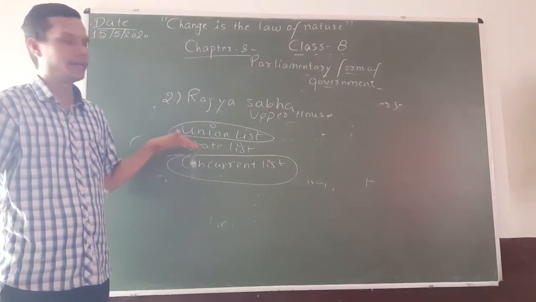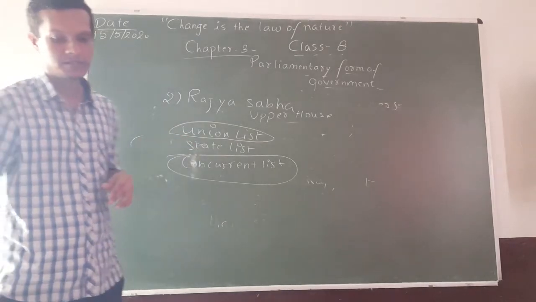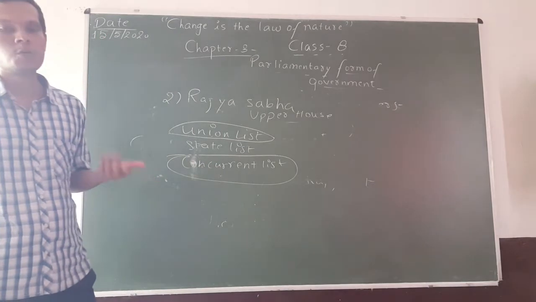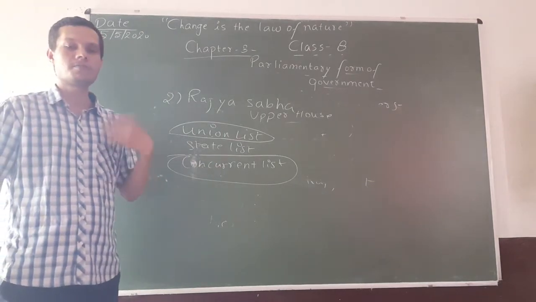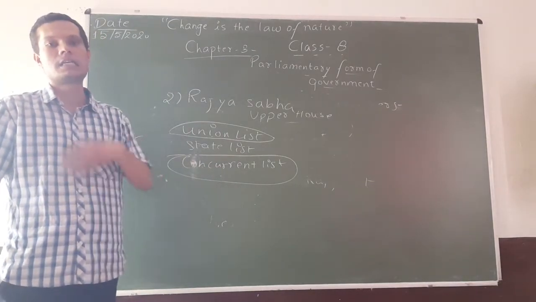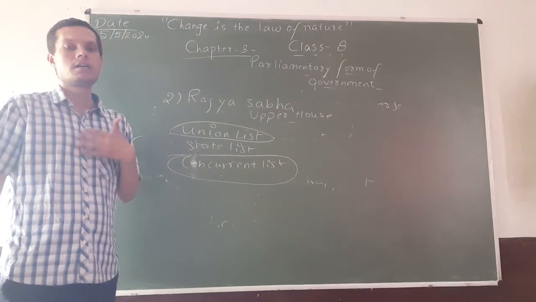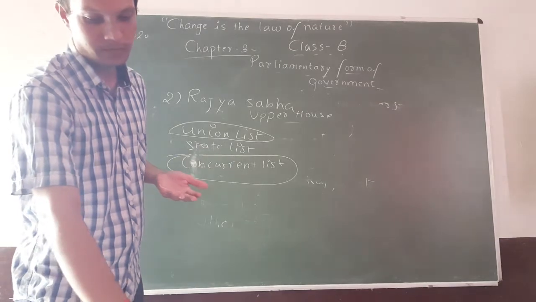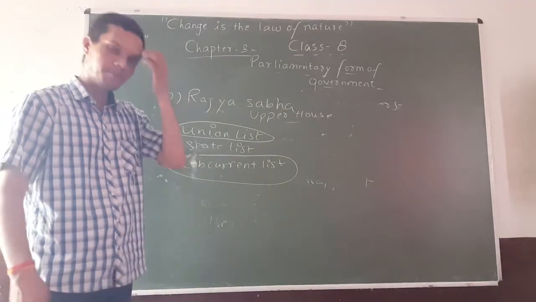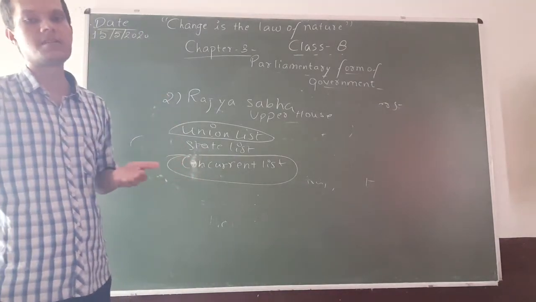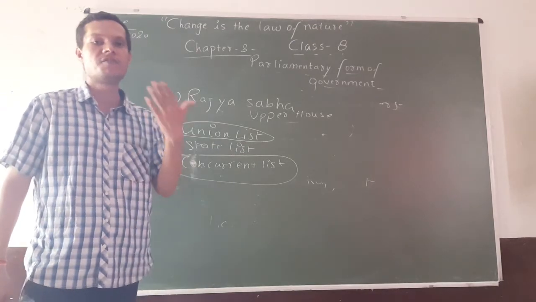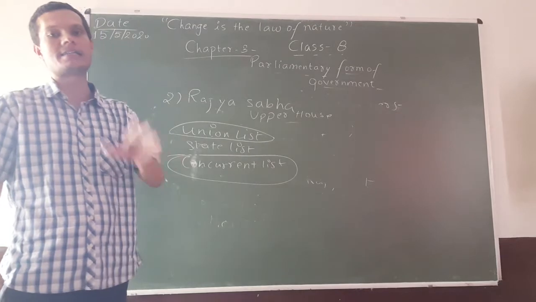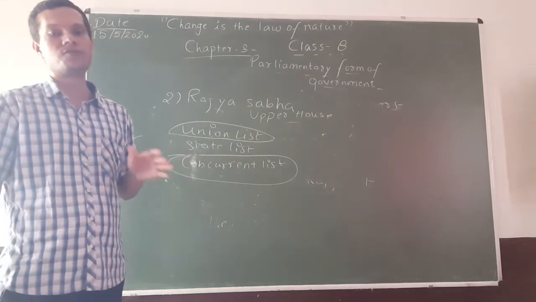Only state government can make laws mentioned in the state list. Okay. Financial function: the government imposes taxes on the people. Why does the government impose taxes? Because from the collection of those taxes, it carries out various types of welfare reforms. Okay. The annual budget of the country is presented by the finance minister of the country before the parliament, and only after the budget is approved by the parliament can it be enforced on the country.